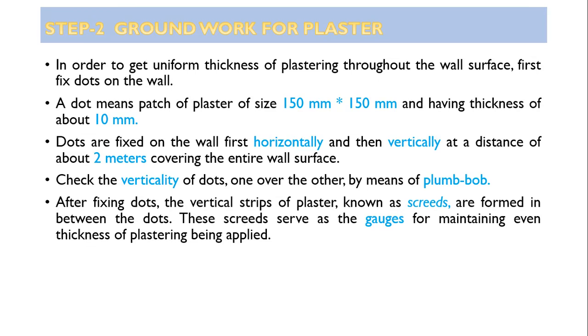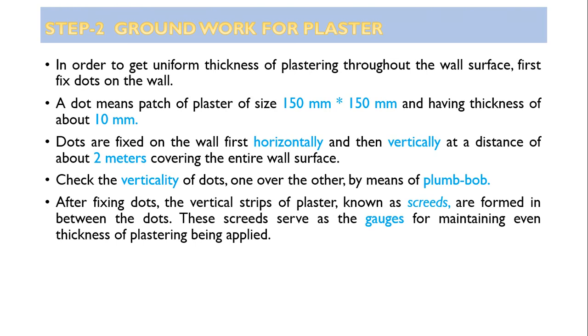That means it is half a foot in size, square, 150 by 150 mm with thickness equal to 10 mm. Dots are fixed on the wall first horizontally and then vertically. First horizontal dots are fixed and the distance between these two dots is kept 2 meter, covering the entire wall surface. Why is it kept 2 meter?